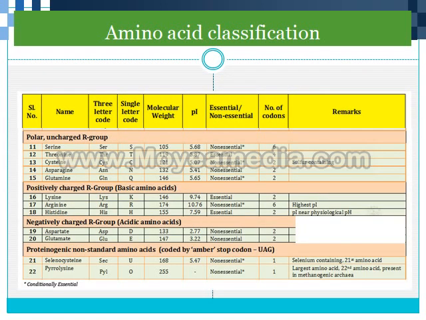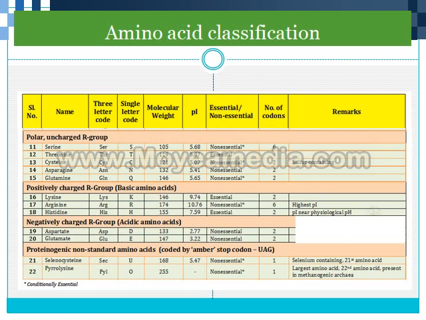Another classification is the polar uncharged R group: serine, threonine, cysteine, asparagine, and glutamine. Cysteine is a sulfur-containing amino acid, and threonine is an essential amino acid. Positively charged R group amino acids are basic amino acids: lysine, arginine, and histidine.